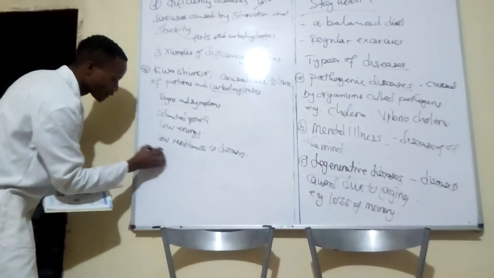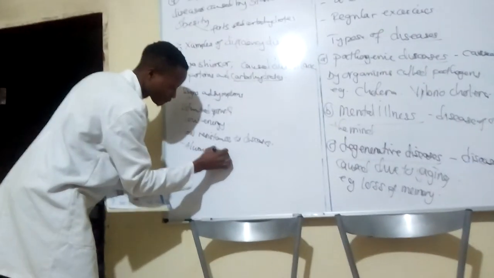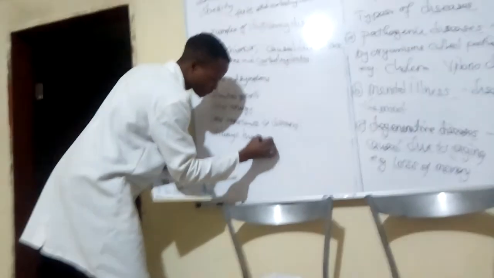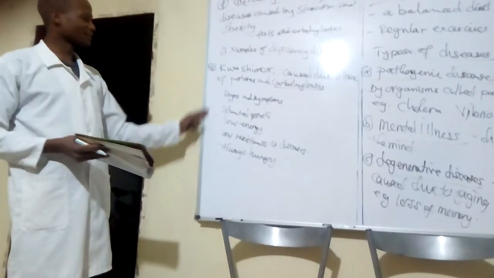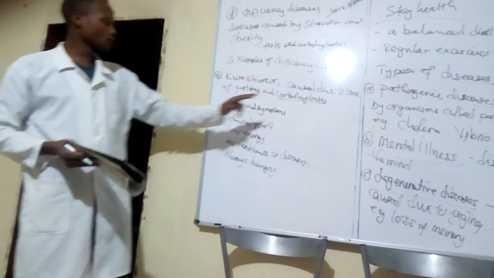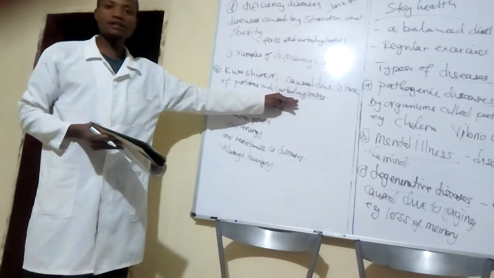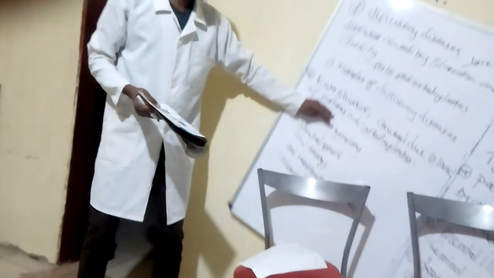Then always being hungry. Some of you are always hungry. Maybe you are suffering from this disease. So check on that. Kwashiorkor is a disease caused due to lack of proteins and carbohydrates. I emphasize, especially carbohydrates.